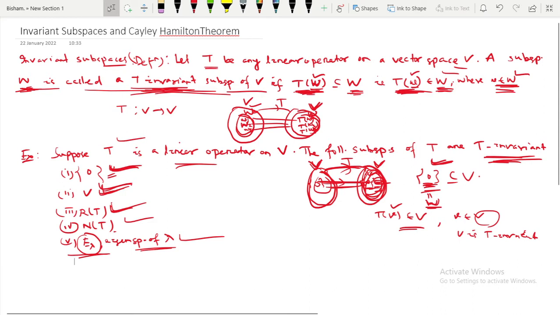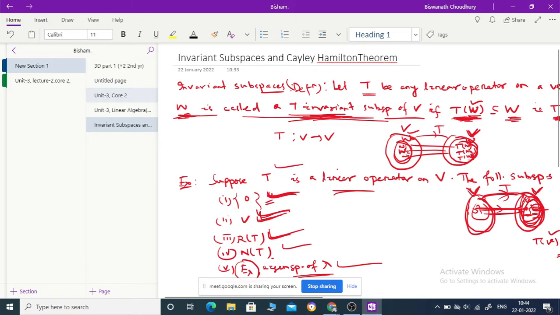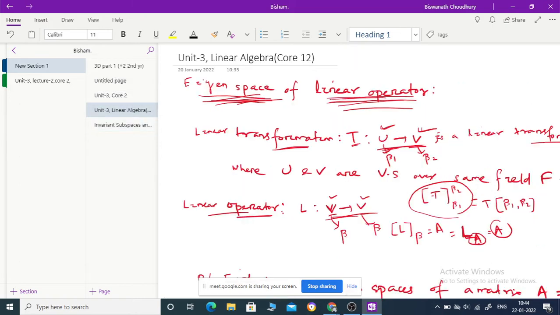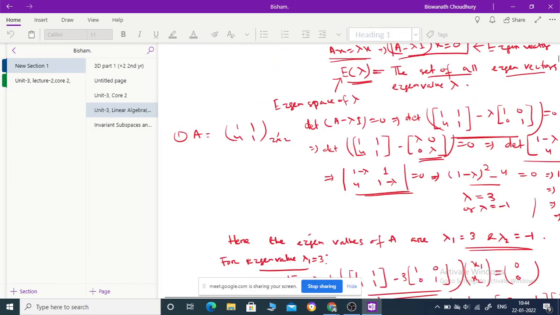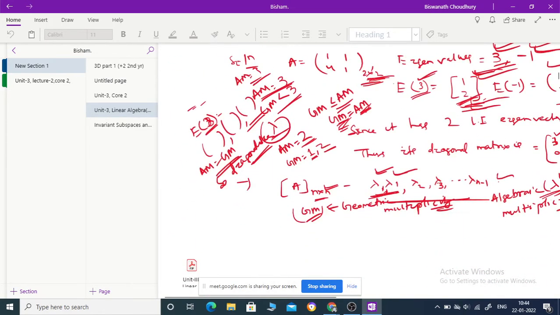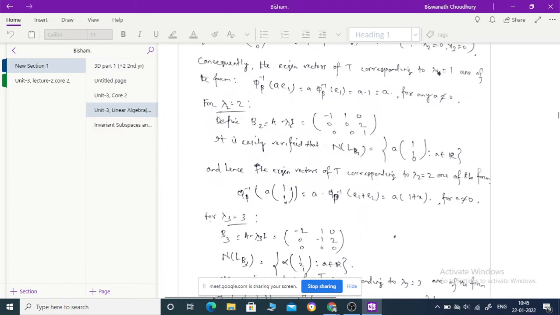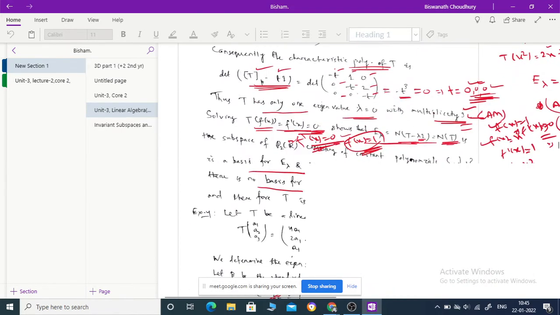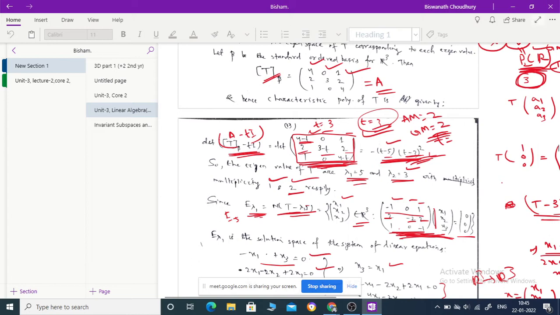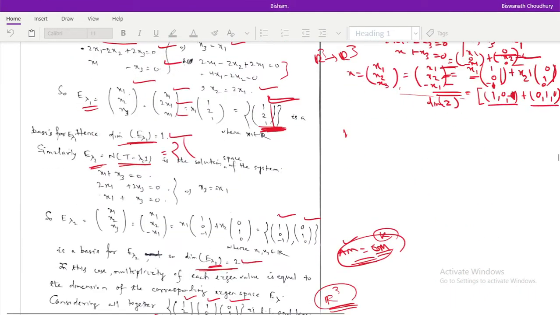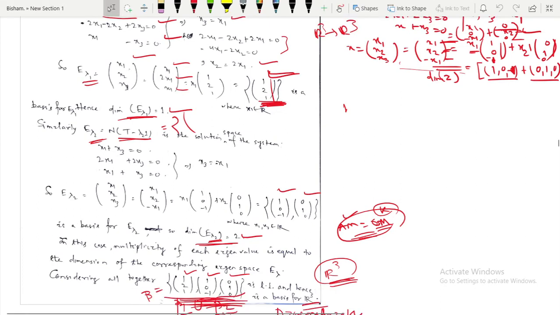Because in the last class we already calculated some E lambdas.